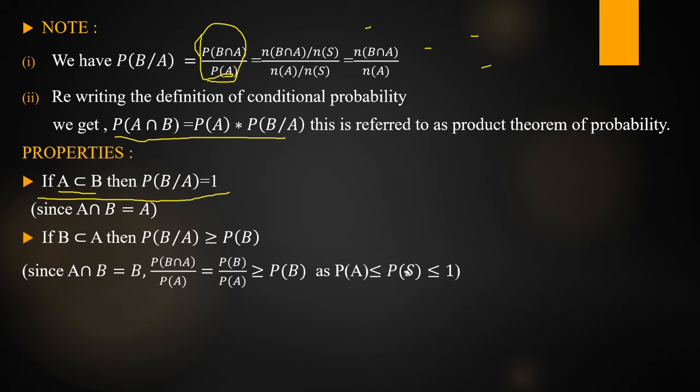So P of S, probability of sure event, is equal to 1. Probability of any event is less than or equal to 1. So probability of any event is always less than or equal to probability of sure event. But probability of sure event is equal to 1. So from this we can write P of A is less than or equal to 1. Is it right? Got it?